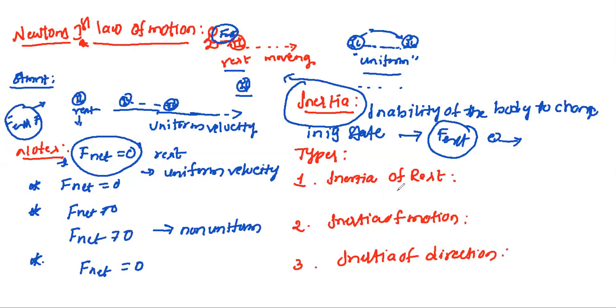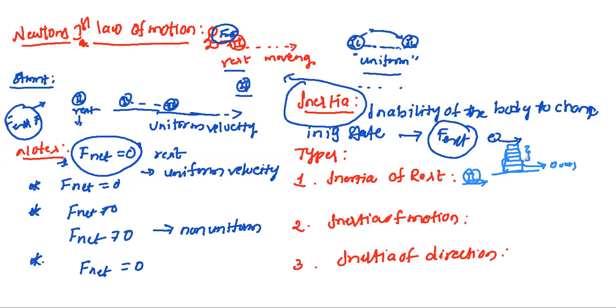Inertia of rest means the body tries to oppose the change in its state or motion. If the object is at rest, it stays at rest. Let us take an example: on this table, we have placed several books. If you pull out one book from the bottom, the remaining books will settle back to the same position. That is an example of inertia of rest.